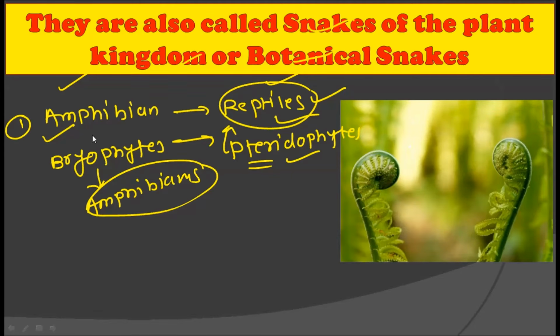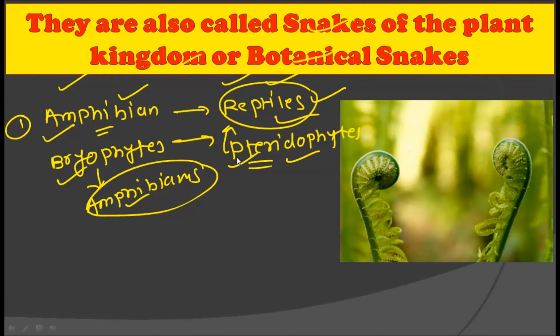So the very first reason why the pteridophytes are called snakes of the plant kingdom is that, much like in the animal kingdom, where reptiles developed from the amphibians, in a very similar way the pteridophytes evolved from the bryophytes, that is, the amphibians of the plant kingdom.